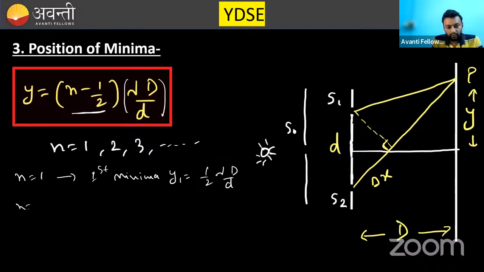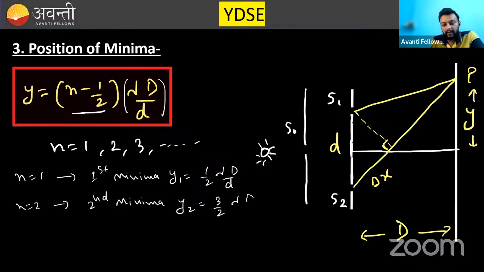If you place n equals 2 here, it will become second minima. And y2 will be 3 by 2 lambda D by d. Similarly, 5 by 2 lambda D by d, 7 by 2 lambda D by d, and you will get a lot of minimas from this.